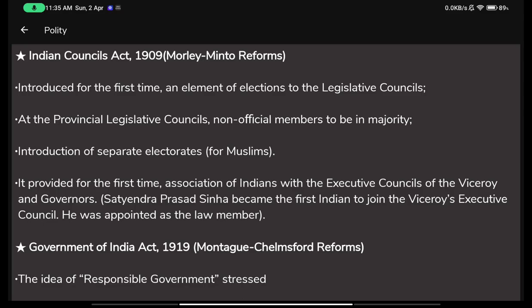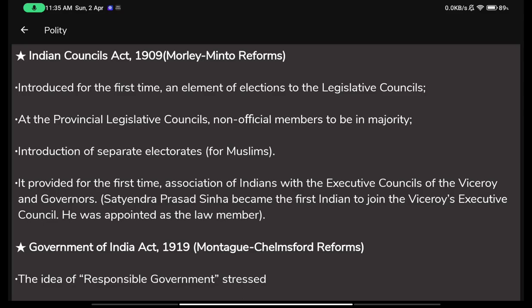You can say the provincial legislative councils were very similar to today's state governments, and the central Indian Legislative Council was the same as the central government today. The state governments would have more representation of Indian people, but the central government would still have the same Britishers.